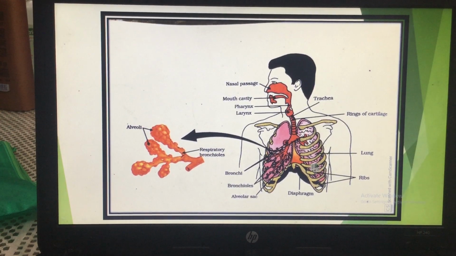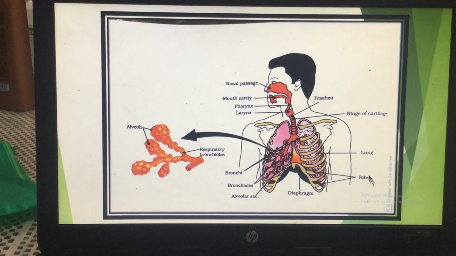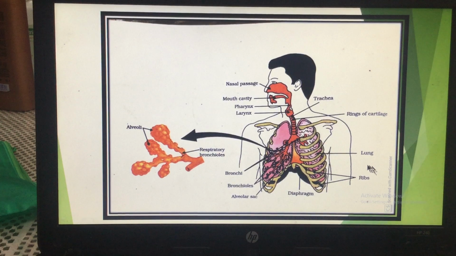which are known as a rib cage. These are ribs. These ribs are bone-like structures, so they form a cage-like structure, and this is known as a rib cage. In this it is labeled also that they are ribs. In humans, there are 12 pairs of ribs, and these ribs form a cage-like structure. Similarly, the ribs are there on the other side also, and they form a cage-like structure, and in this cage-like structure the lungs are well protected.